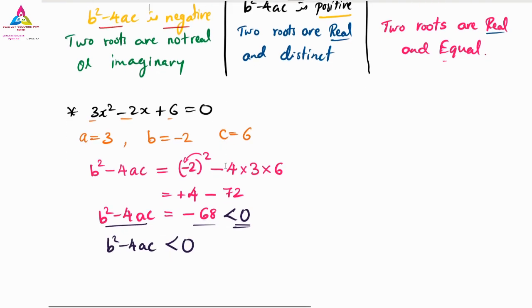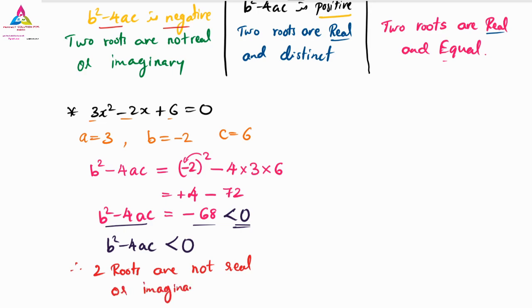Therefore the two roots are not real, or imaginary. Understood how to solve this?